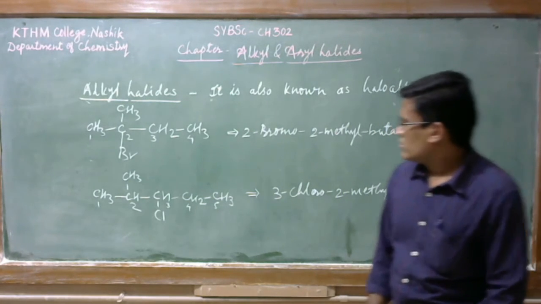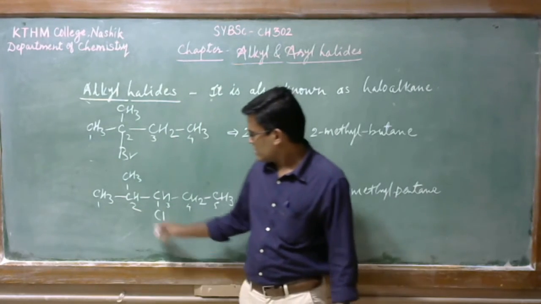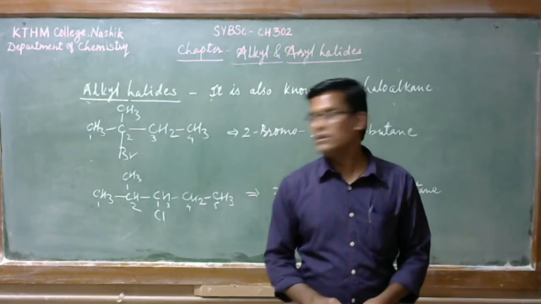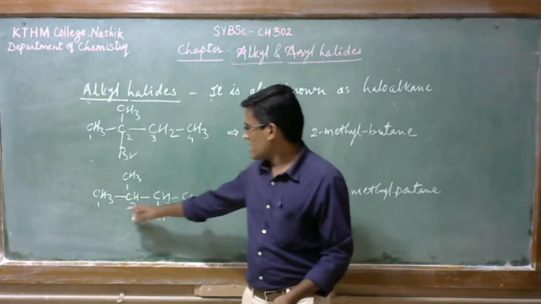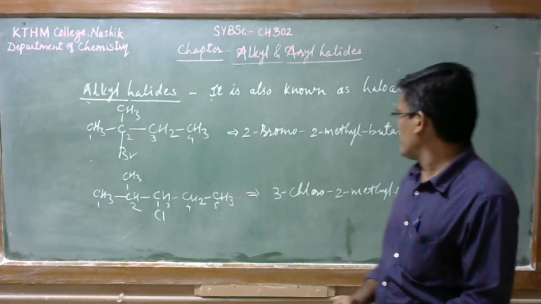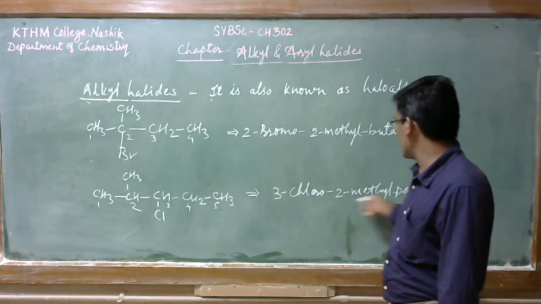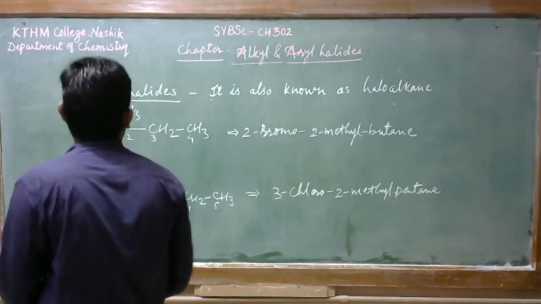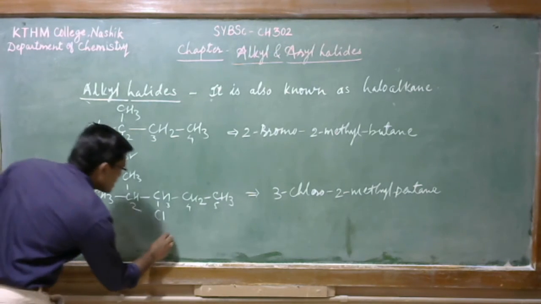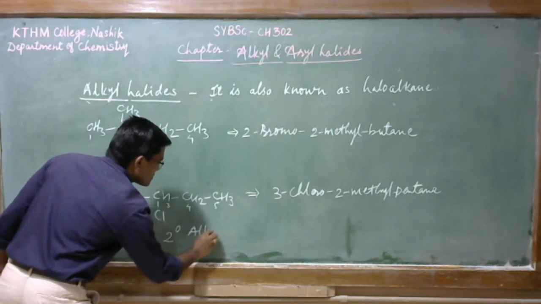Okay, so when you look at this chain, at the third carbon there is a chlorine. Then at the second carbon a methyl group is there. So first of all chloro will come: 3-chloro-2-methylpentane, and this is the secondary alkyl halide.